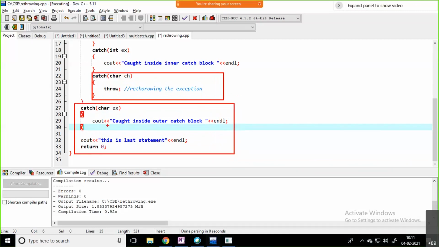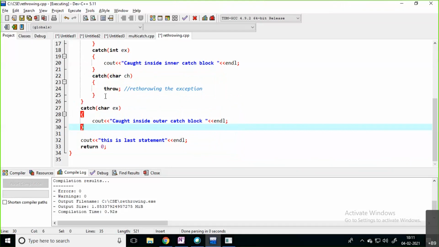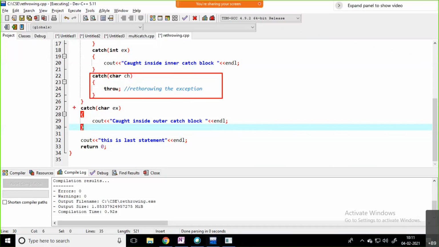Not this, up to here only. This is the inner one, and this one is the outer one.